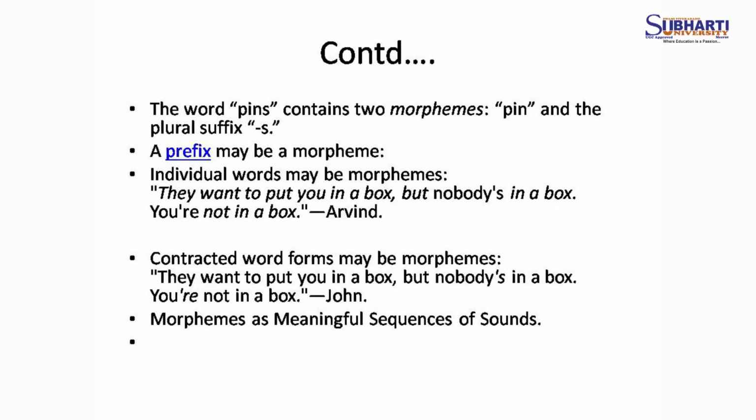So, the word pins, I am taking another example to explain morpheme. The word pins contains two morphemes, pin and the added plural suffix s.